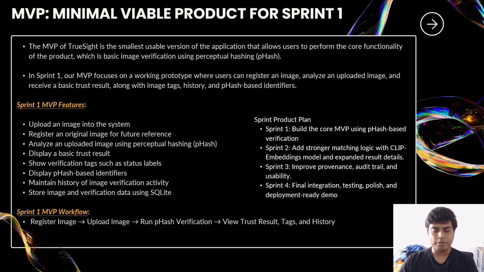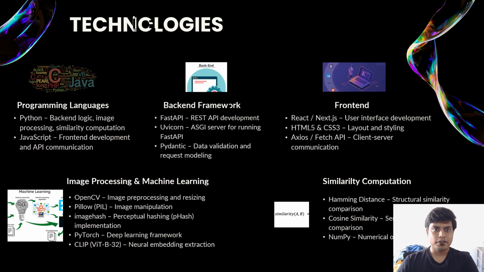So our project is TrueSight and our Sprint 1 MVP features include: uploading an image into the system, registering an original image for future reference, analyzing an uploaded image using only the perceptual hashing algorithm and displaying a basic trust result, displaying the pHash-based identifiers, maintaining history of image and verification activity, and storing image and verification data using SQLite.